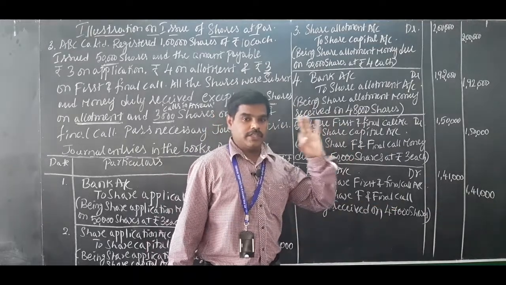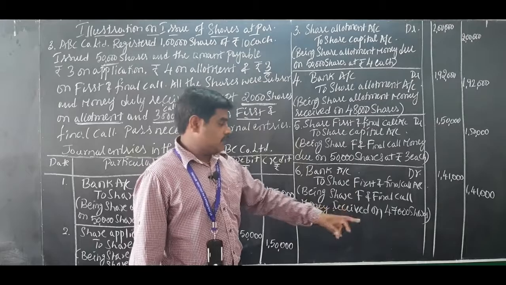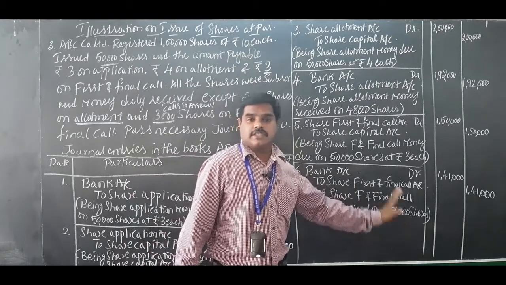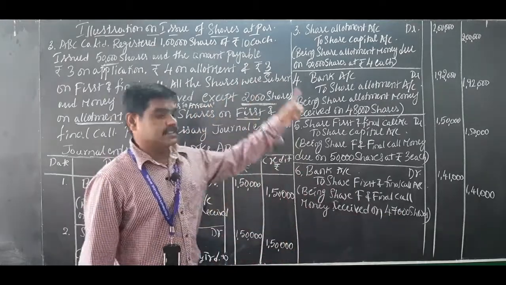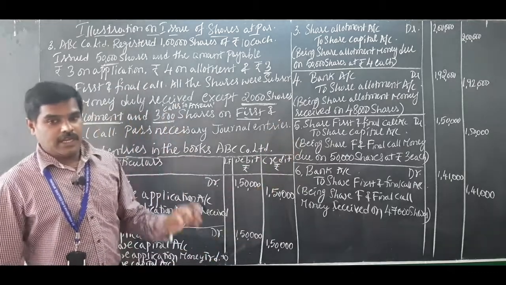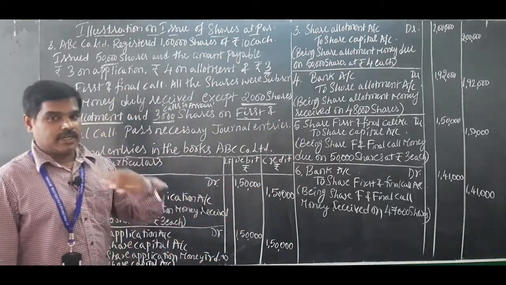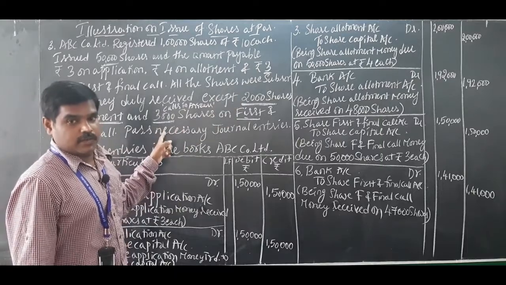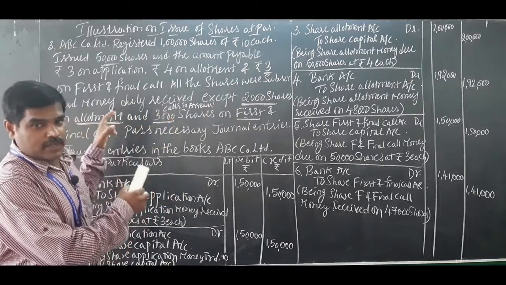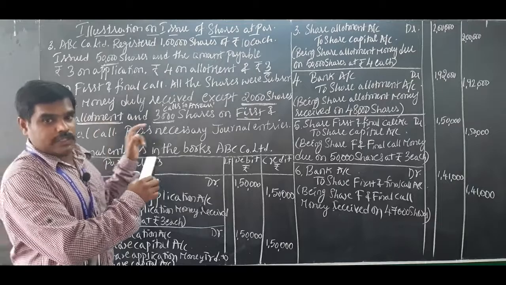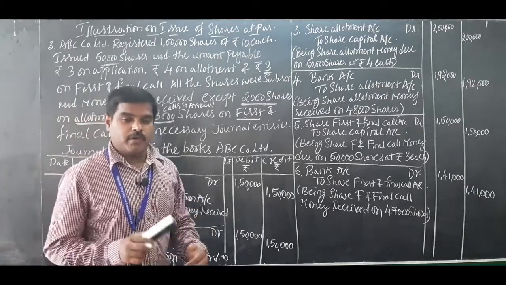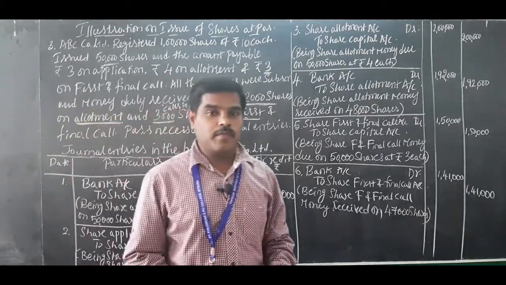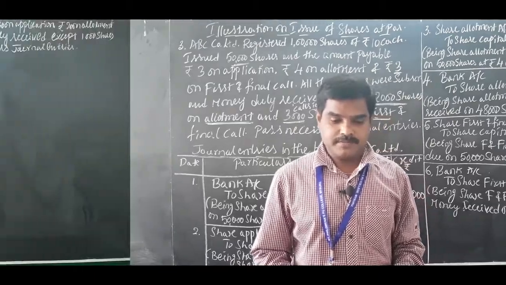3,000 shares not received, so you have to understand that 47,000 shares is received. This is the sixth journal entry, and understand from the point of view of the examination. Of course, they are going to ask calls in arrears. What I have written on the board, like this only they are going to give a problem. We are going to solve one more problem on issue of shares at par.